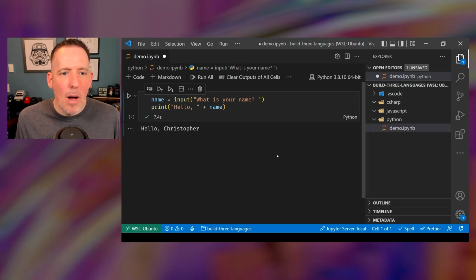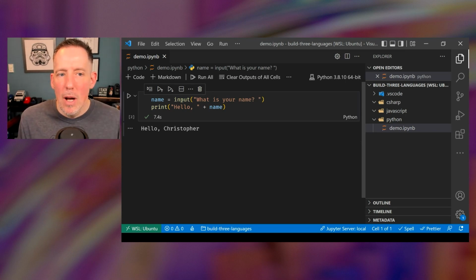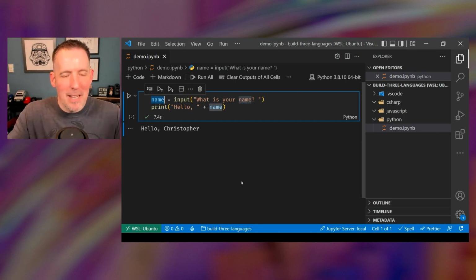Now, the big thing that I want you to take away from Python here is notice how all of this is designed to be relatively close to English, input, print, and I want you to notice that on my variable here, that I didn't need any special keyword to indicate, hey, I'm going to be using a variable.